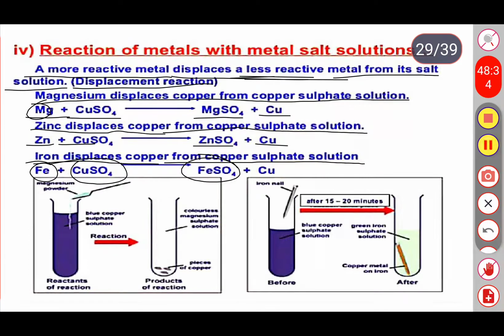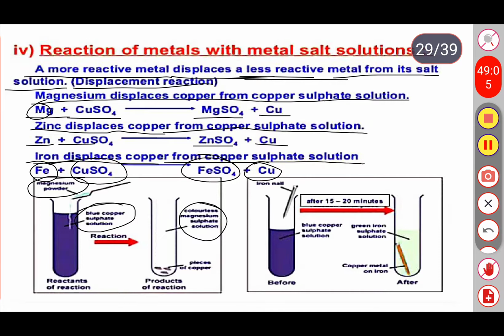Here we have one activity. Take magnesium powder and two test tubes. In the first test tube is blue copper sulfate solution, and the other test tube has colorless magnesium sulfate solution. In that, place some copper and some iron nails.